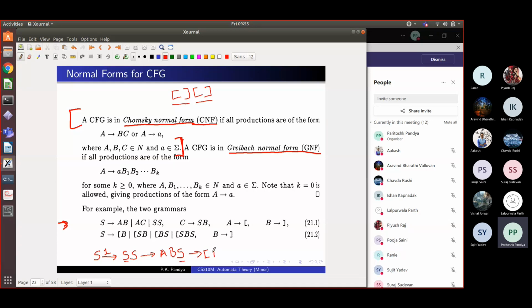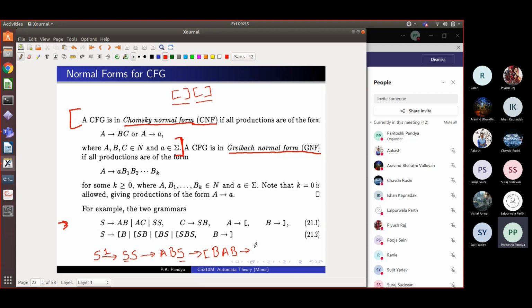So what will I get? I'll get string AB, and this S can be written as something else. Again, I have just a pair of brackets, so I will use the rule S goes to AB, and I will write it as AB, right? Now I have got only A's and B's in my string, and also the only rules I can apply are the rules on the left hand side. There is no symbol S or no symbol C, so none of these rules apply.